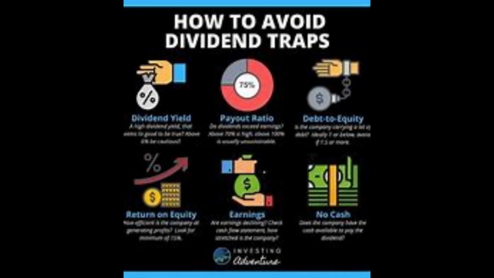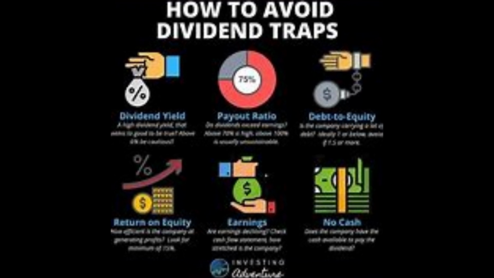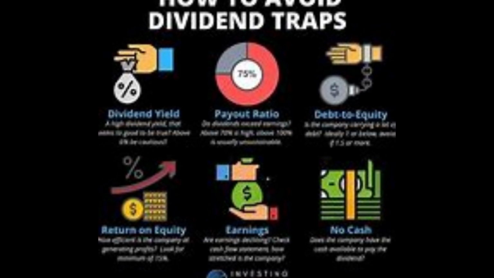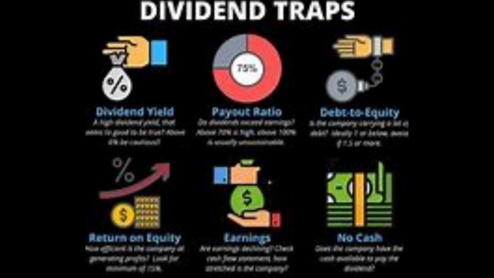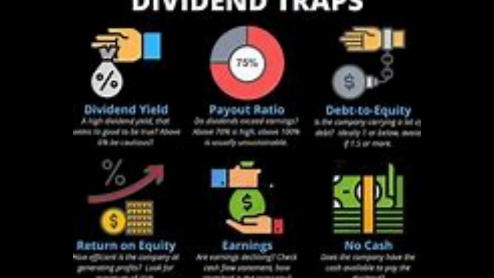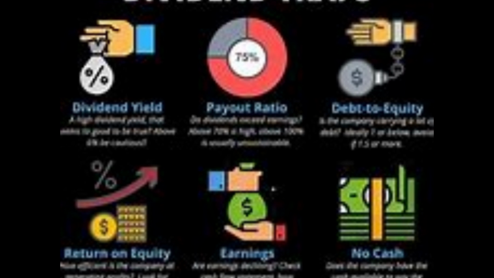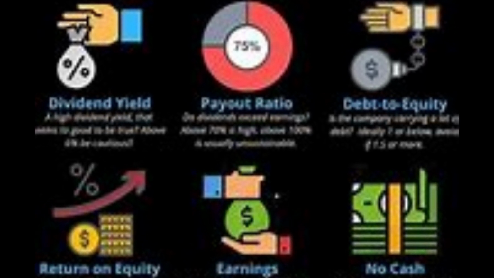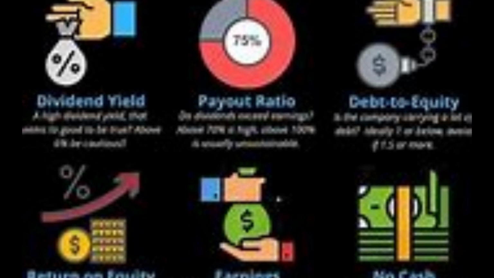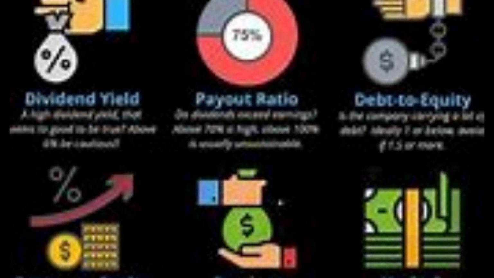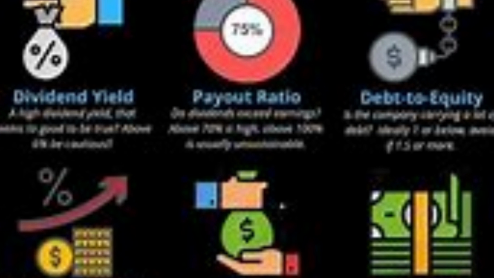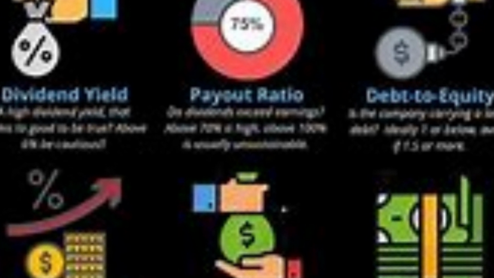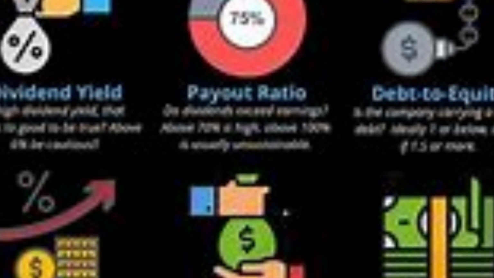3. Rising debt levels. Companies with mounting debt may struggle to maintain dividends. For instance, AT&T's massive debt load contributed to its dividend cut, showing how debt can turn a promising dividend stock into a potential trap. 4. Declining earnings or cash flow. If a company's earnings or cash flows are declining while it maintains or increases its dividend, it might be using debt or cash reserves to pay shareholders, a strategy that is rarely sustainable long-term.